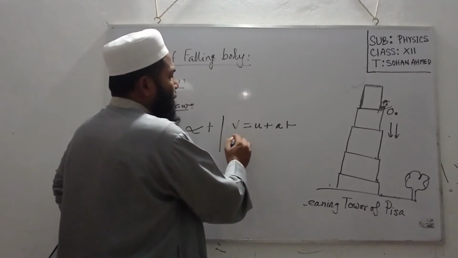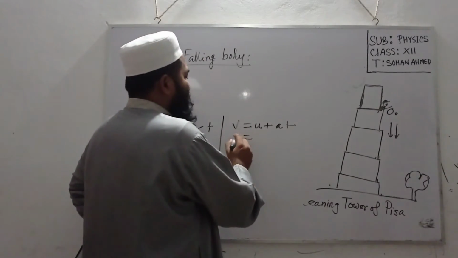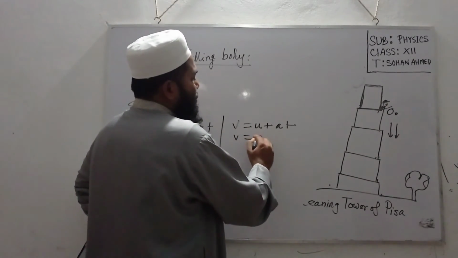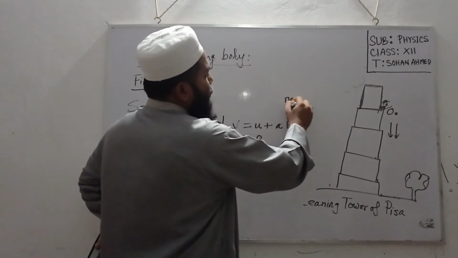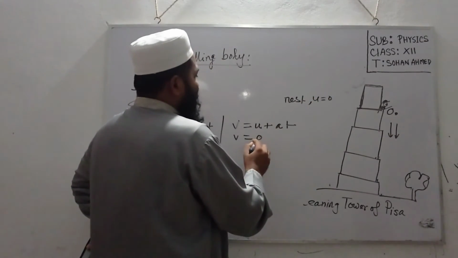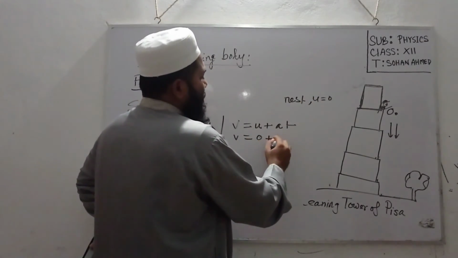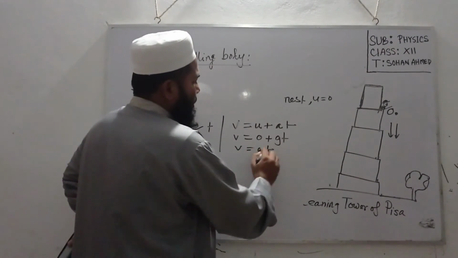When a body falls from rest, u is equal to 0, that means the initial velocity is 0. We can write v is equal to gt.